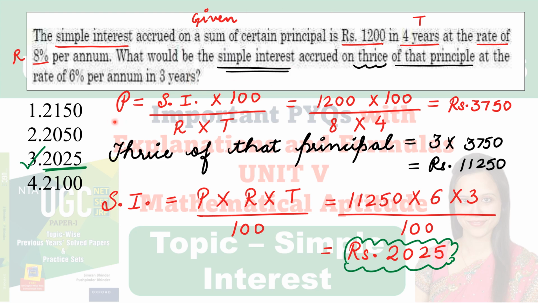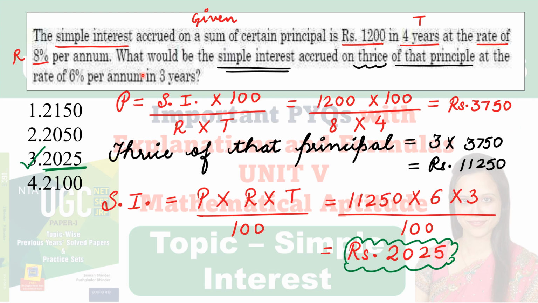In this case, principal is equal to simple interest into 100 upon rate of interest into time. Why am I using this formula? Because this is the basic formula, and if you read the first line, all the information is given. I have taken simple interest, that is 1200, into 100 upon rate of interest, 8%, time 4 years. So it is not at all difficult. I have just put the values in the formula and calculated the principal. So principal comes out to be rupees 3750, right?